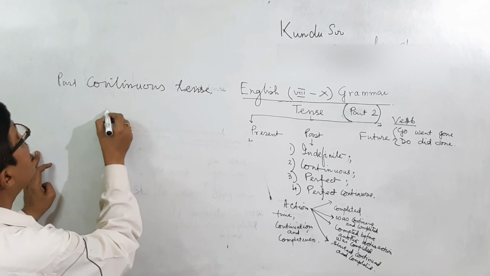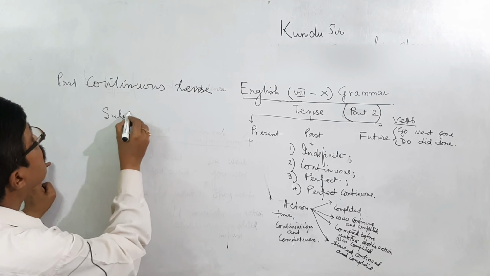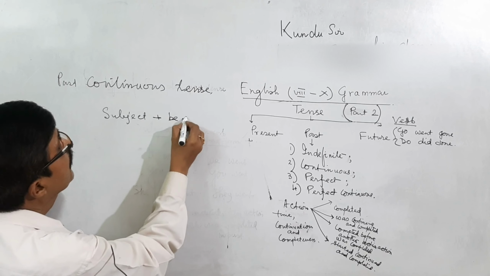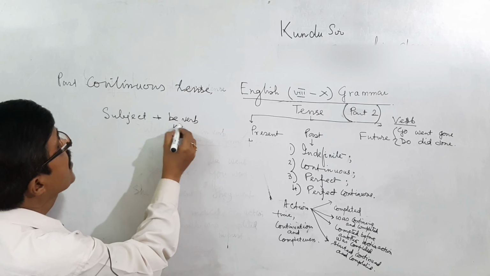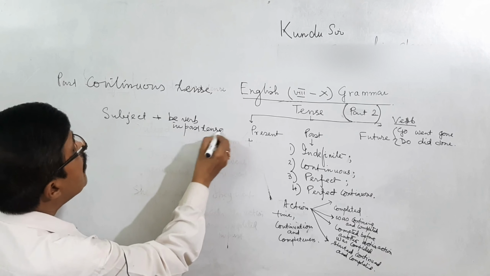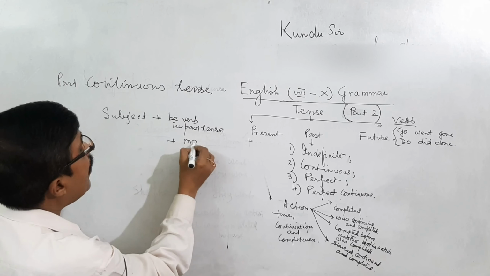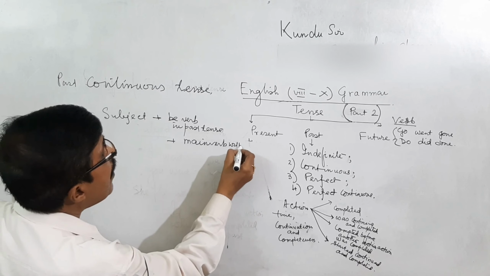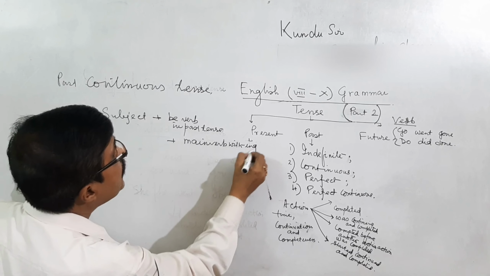The rule is subject plus be verb in past tense plus main verb with ing.